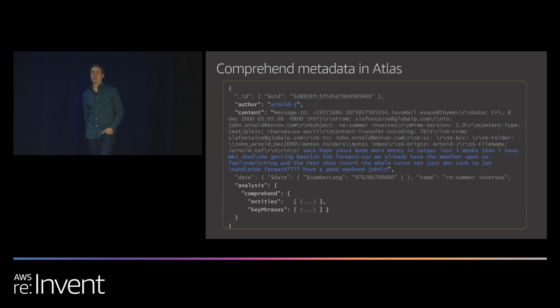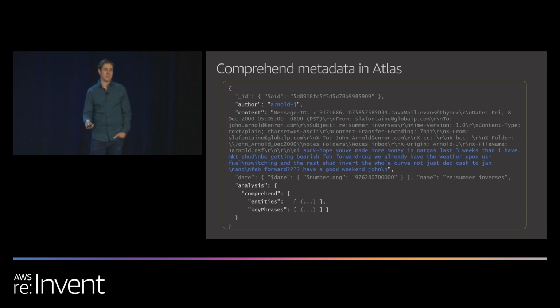Let's take a look at how we store data for our application. Here is an example of an email. As you can see, MongoDB makes this extremely easy. We parse the contents of an email and store them in a single JSON document. Here you will see fields for ID, author, and document contents. At the bottom, we have added a place for the output data from Comprehend.